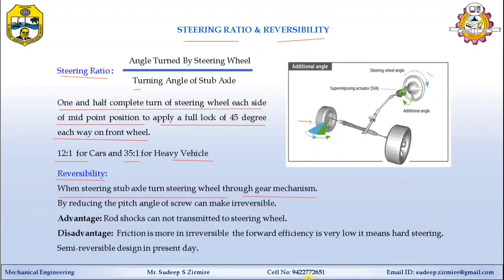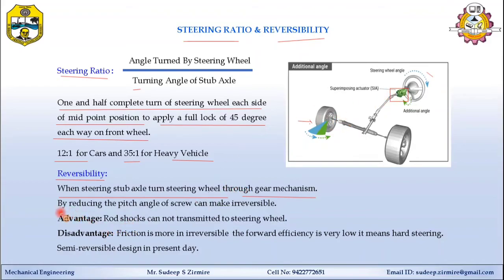Because in the steering gear, if the pitch between the two mating gears is more, in that case this motion is more. If the pitch of the steering gear is less, it is difficult to rotate the steering wheel through the steering tires.